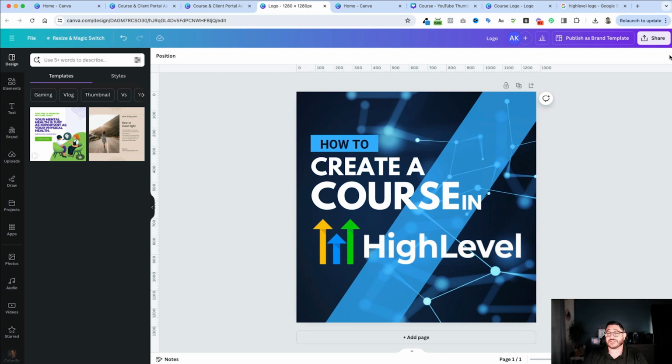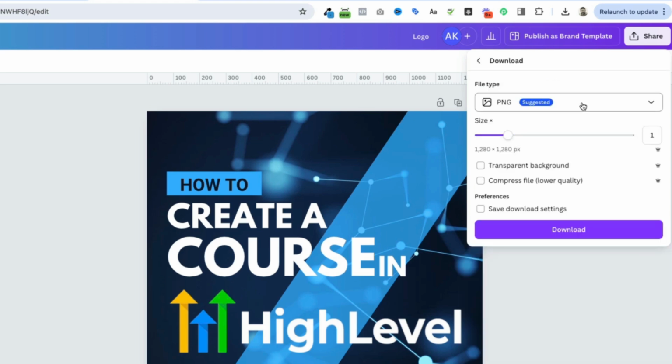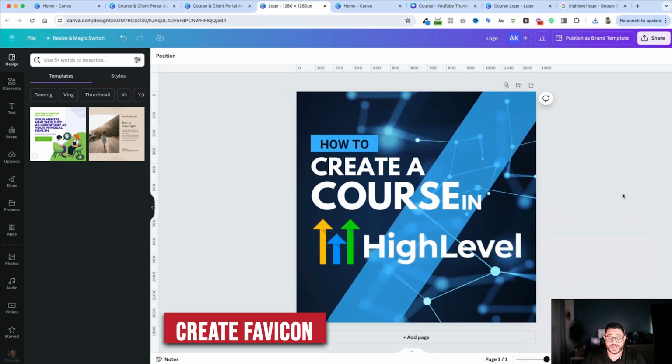And now all I need to do is hit the share. And if you look here, it says download. I'm going to click on download, and I'm going to download this as a PNG. And that's going to be the logo for my course. Now that I've done that, I'm going to create my favicon.